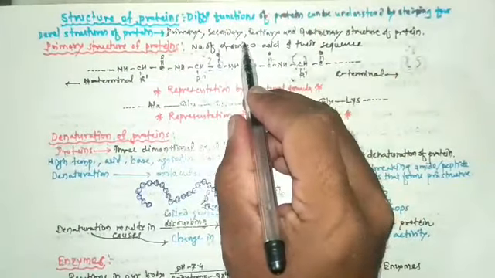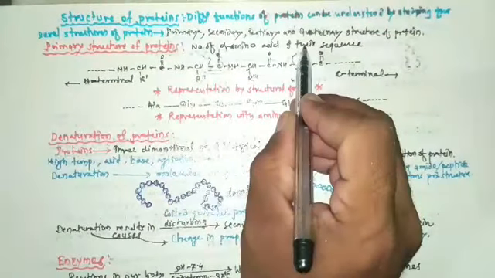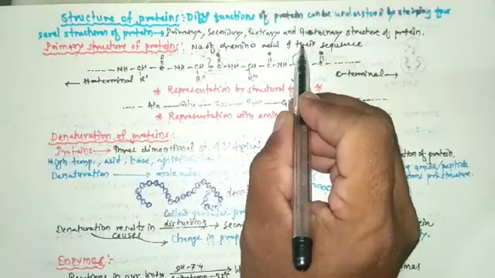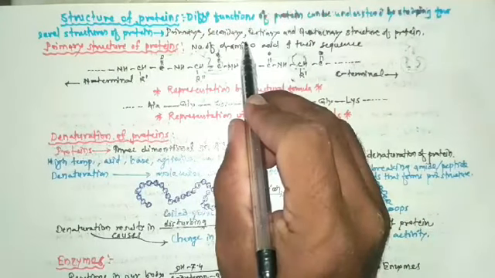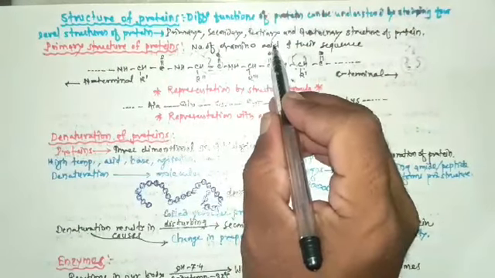So primary structure of protein refers to the number and sequence of amino acids in its polypeptide chain.